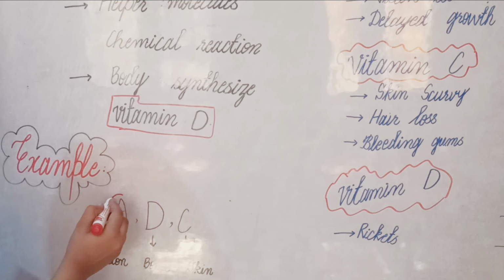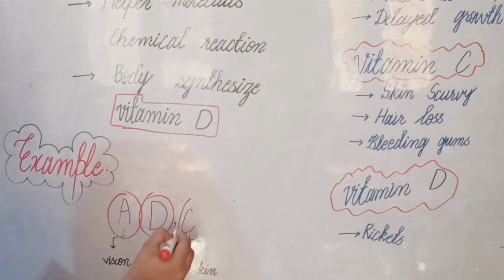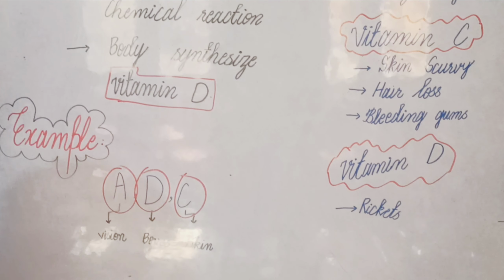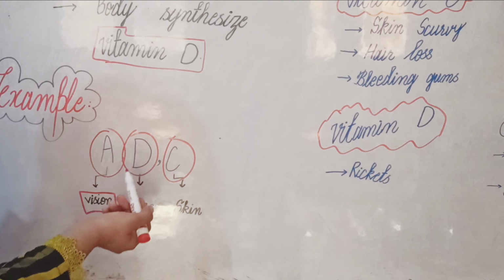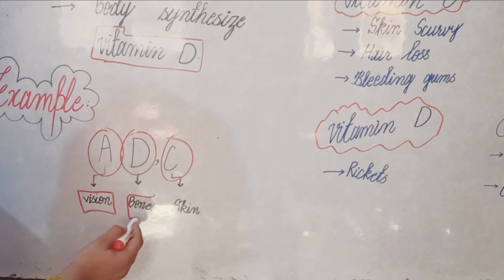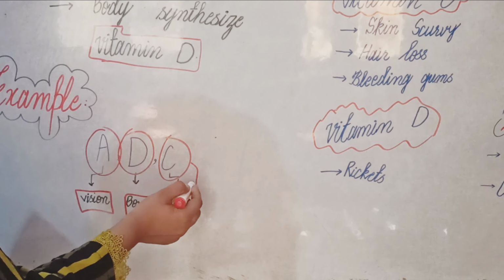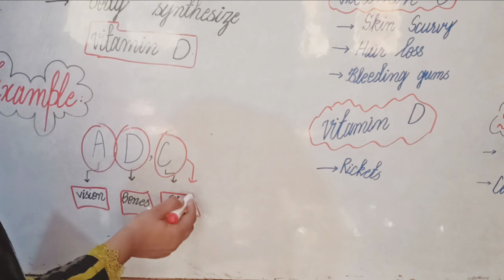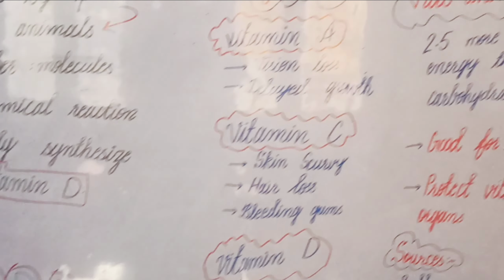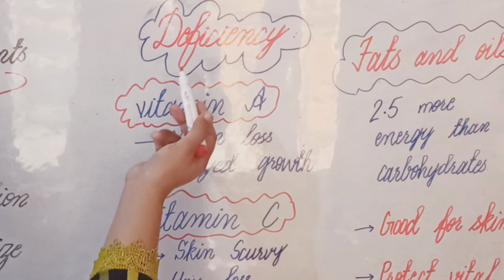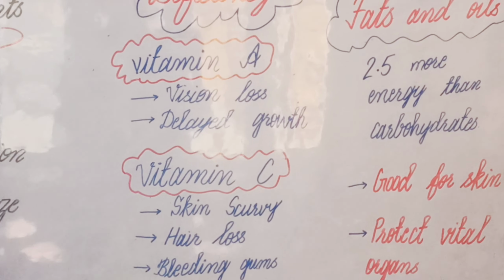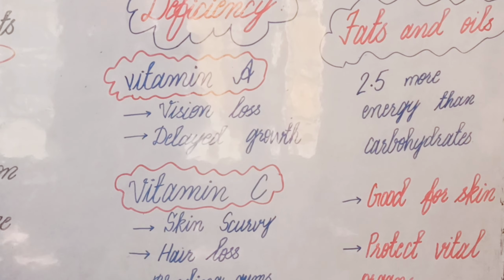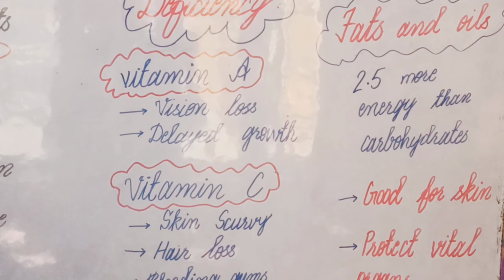For example, vitamins A, D, and C. Vitamin A is for vision control, and vitamin D is present in bones and teeth. And vitamin C is essential for skin. And we will see here the deficiency of vitamins A, C, and D. What will happen if we do not take vitamins A, C, and D? We will discuss that in this topic.